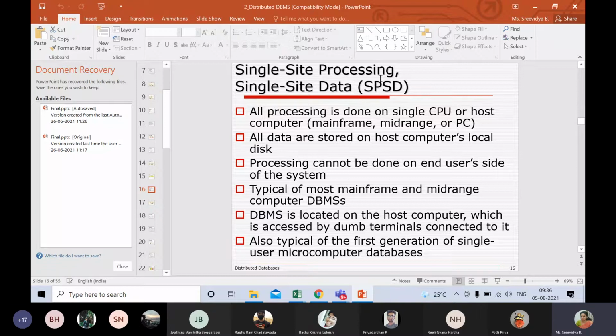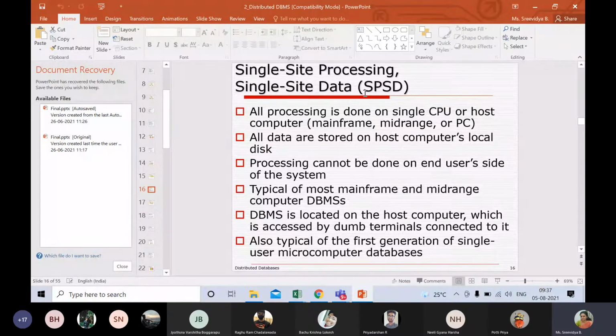In the same way, for single site, you have all the nodes or workstations connected together under a network, and there will be one workstation where all the data is present, and the processing also happens there itself. Say, for example, the entire university data is present in one headquarters, and from the Bangalore campus I want to know all the students who are graduating in 2022.